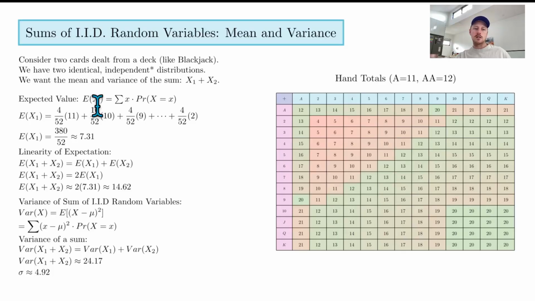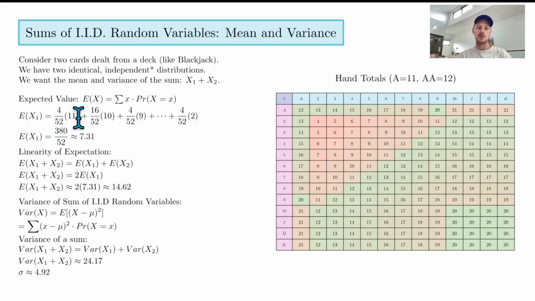So this first part is the expected value. We know that when we've got one discrete random variable, we sum together the probability of the thing happening multiplied by that value. So for the expected value of our first distribution, to pull one card out, you would get 4 on 52 times 11. That's saying there's 4 aces out of 52, so that's the probability, and then they have a value of 11.